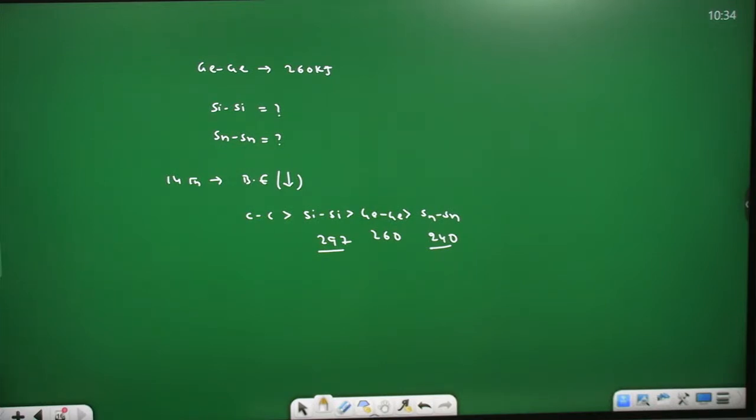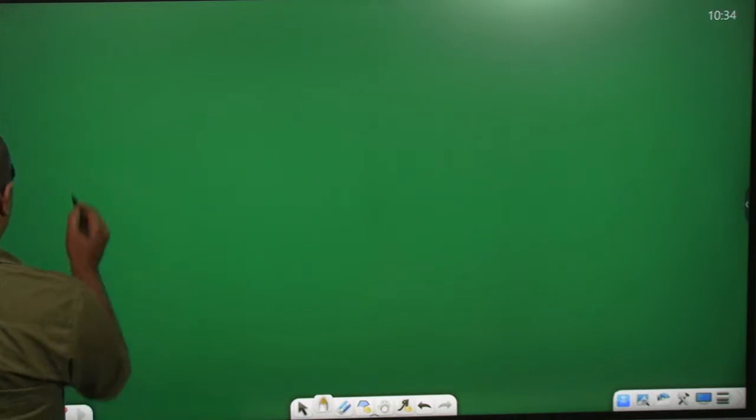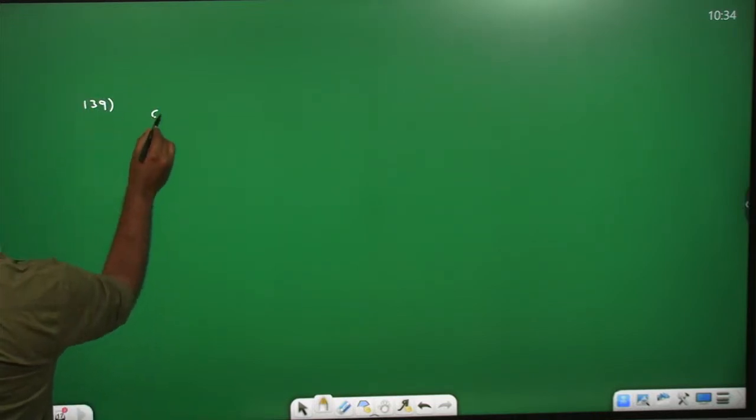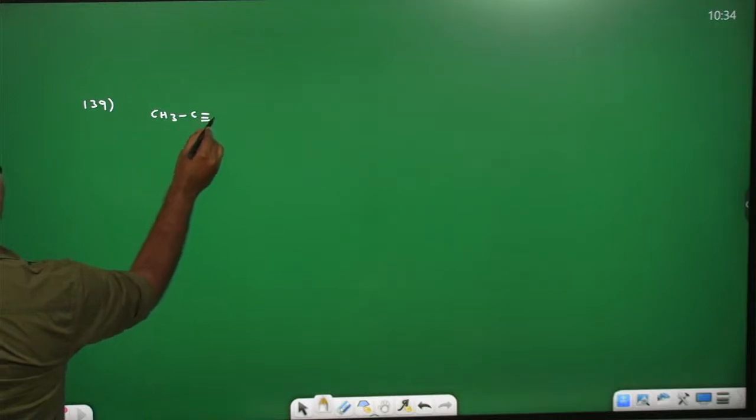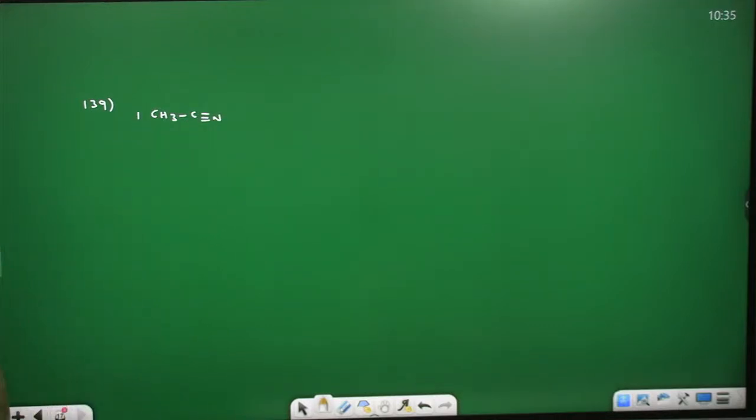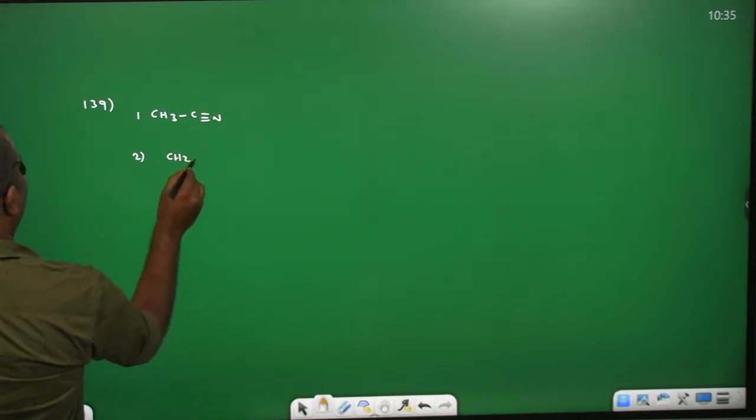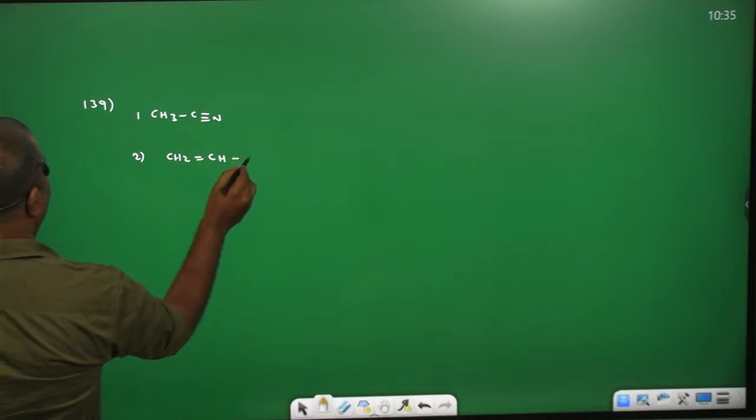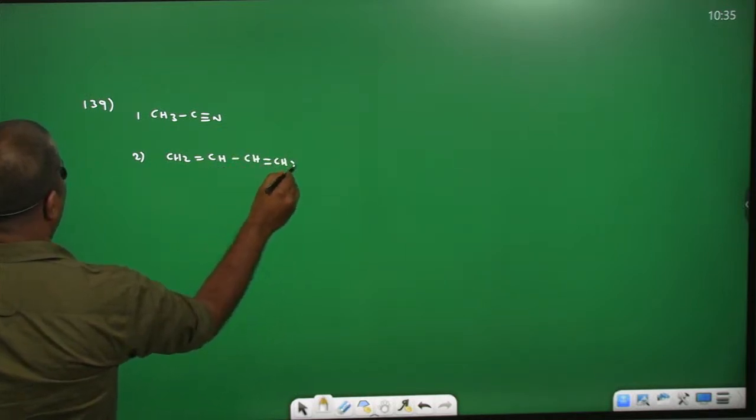139. Identify the molecules which have sp hybridized carbon from the list given. The first one is ethane nitrile, which means CH3C triple bond N. The second one, buta-1,3-diene, means CH2 double bond CH, single bond CH, double bond CH2.